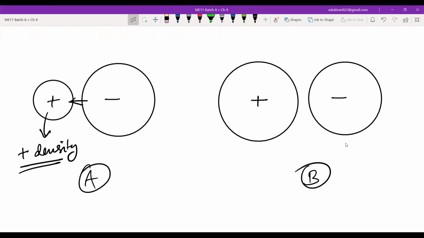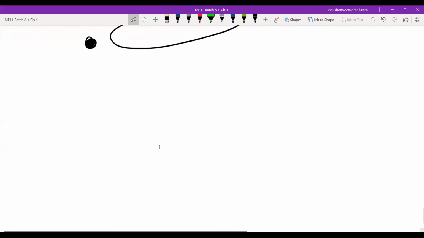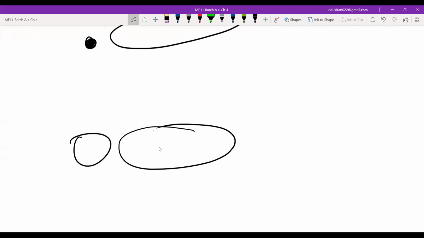Now this anion will say that I'm already polarized. I already feel all the points like this. But to feel more positive charge, what will this particular scenario look like? This particular scenario will look like something like this. Okay, now I can feel more interaction. The negative charge will say, now I can feel more interaction. And hence, this small cation can polarize easily.